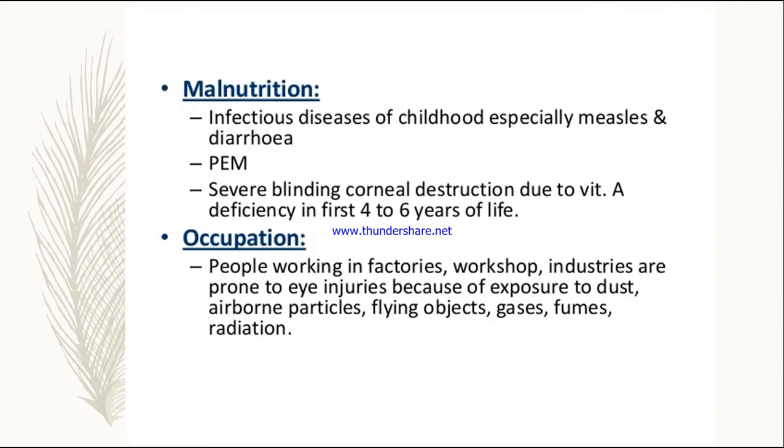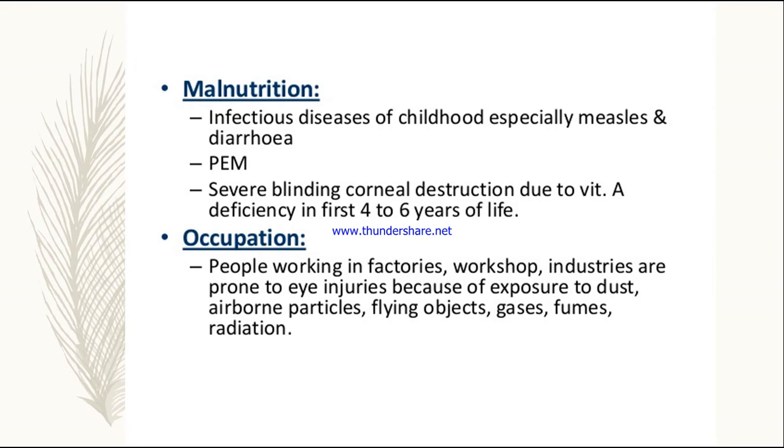Next is malnutrition. Infectious diseases of childhood, especially measles and diarrhea, are also one of the leading causes of blindness. PEM, protein energy malnutrition, and severe blinding corneal destruction due to vitamin A deficiency occur in the first 4 to 6 years of life. So lack of vitamin A also has a very important impact on blindness.